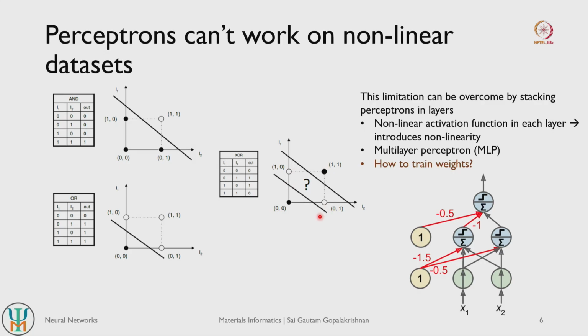But since your perceptron is a linear model, it cannot create a good enough decision threshold that can separate out all the zeros from all the ones, right. So this is just simply not mathematically possible, right. So this was actually suggested as one of the major drawbacks of the use of perceptrons, and hence although perceptrons were introduced in 1957, a lot of work did not take place on the development of perceptrons because of this demonstration that perceptrons don't really work on non-linear data sets, right. Now one way to overcome this inherent limitation of a perceptron is by basically stacking perceptrons into different layers.